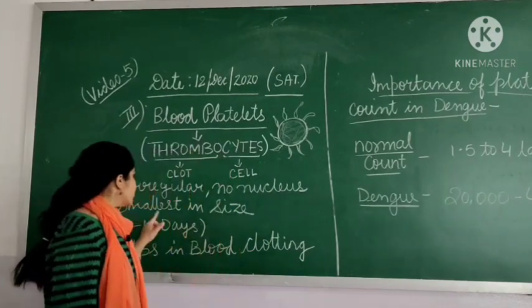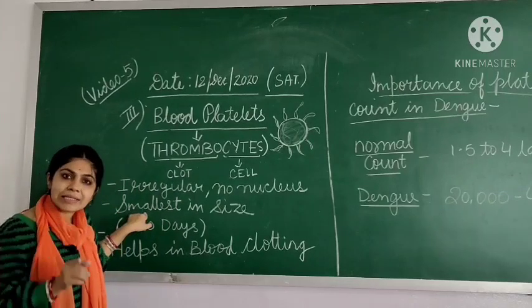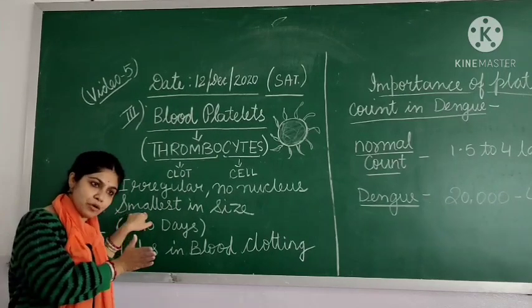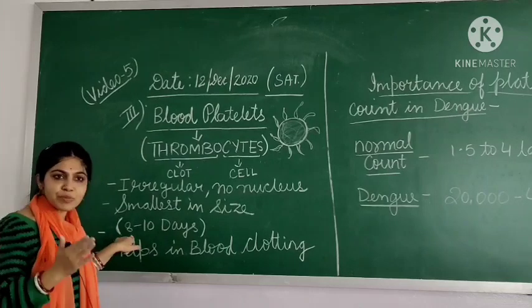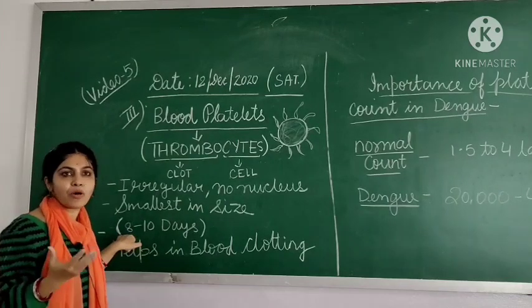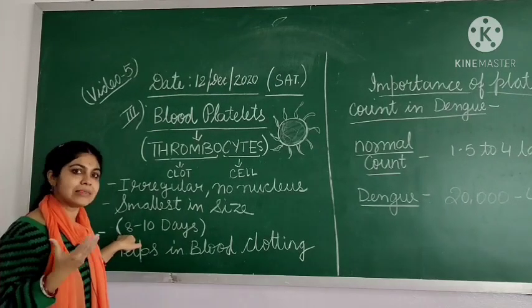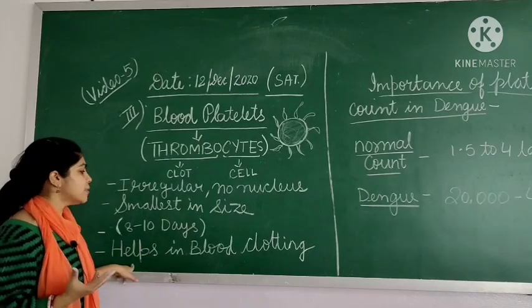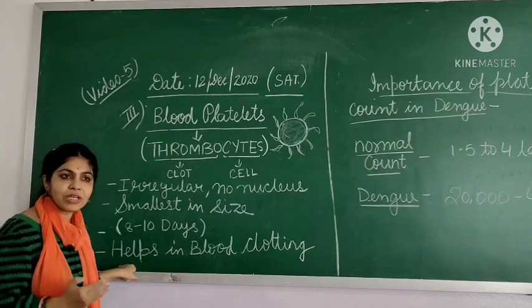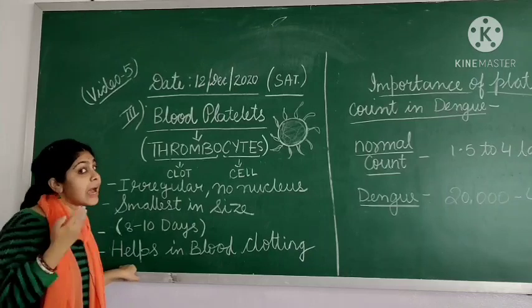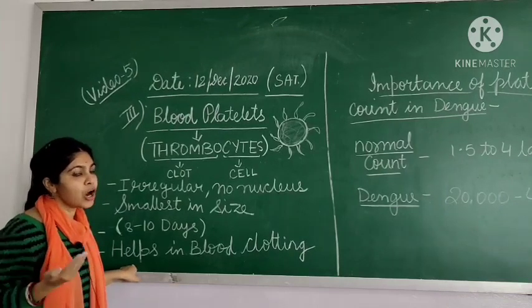So, they are the smallest in size as compared to RBCs and WBCs. The lifespan of these cells is approximately 8 to 10 days in the normal human body. And the main function of these cells is that they help in blood clotting.